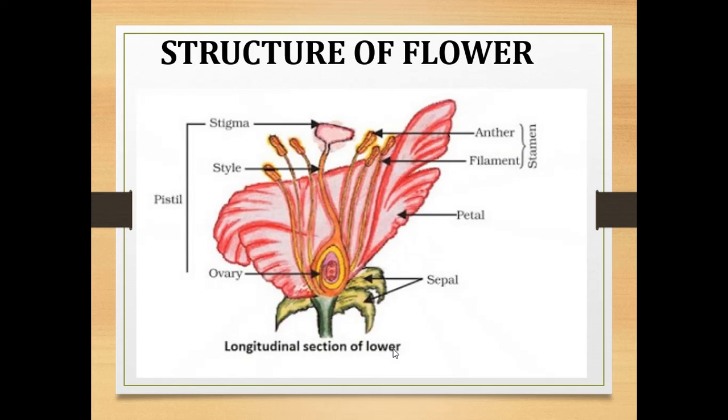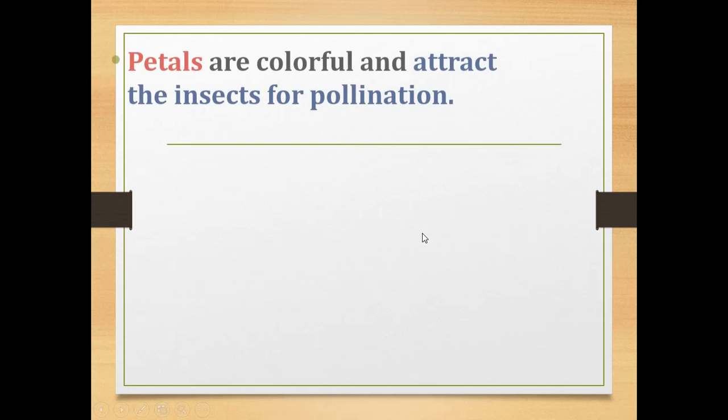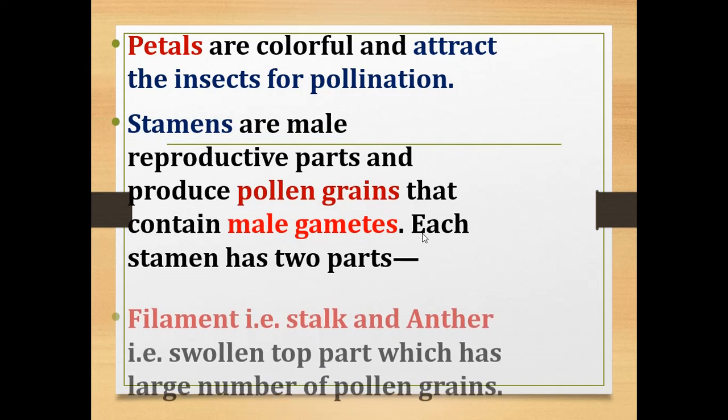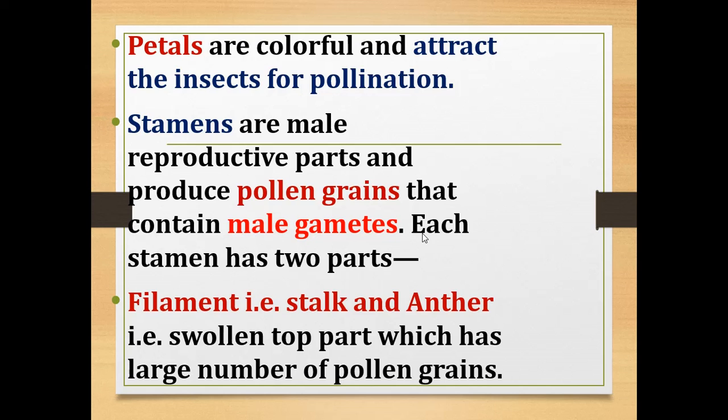You can see in the picture the anther and filament. The anther is the swollen tip. Here you can see the tip of the filament. It has the anther which consists of pollen grains. So pollen grains consist of male gametes. Understood, children?